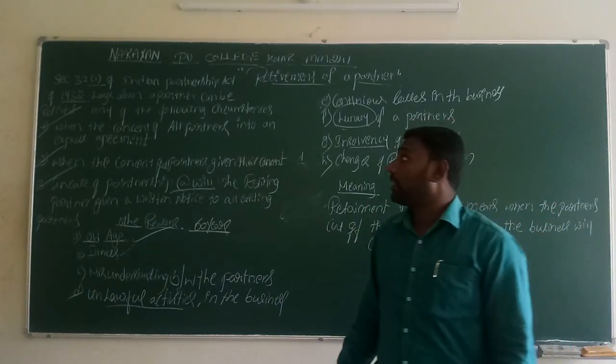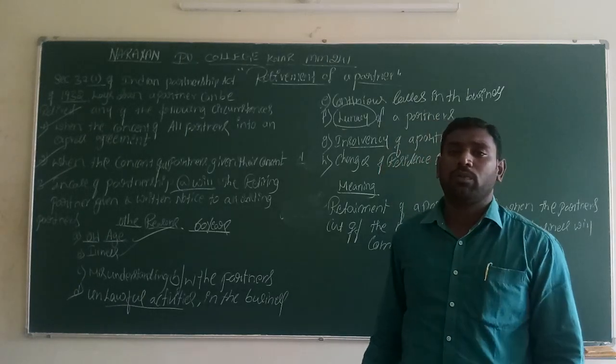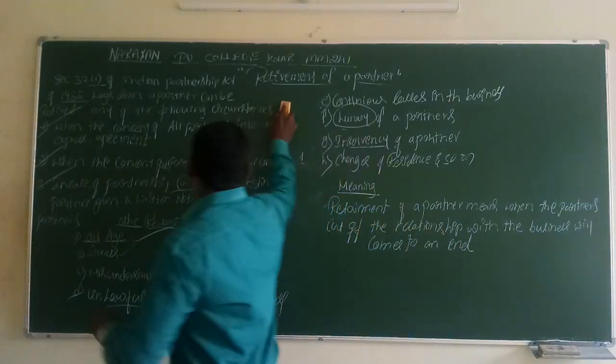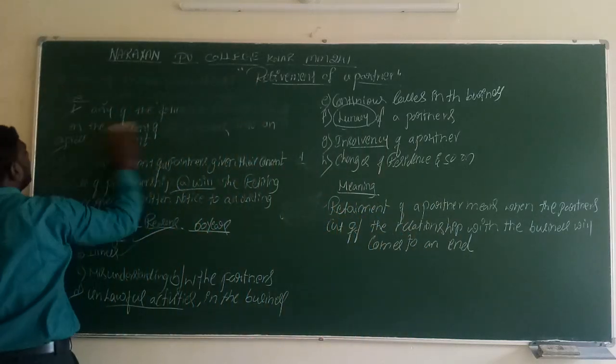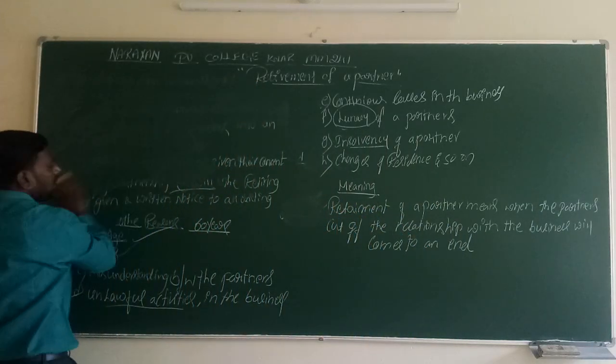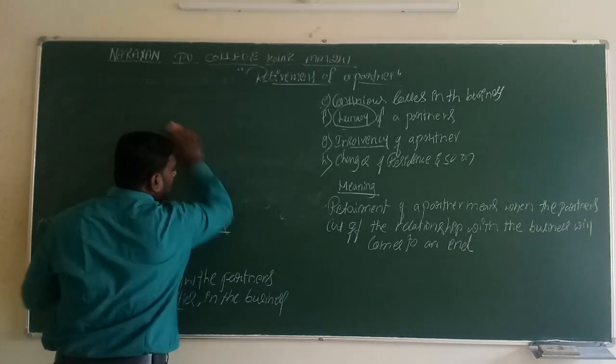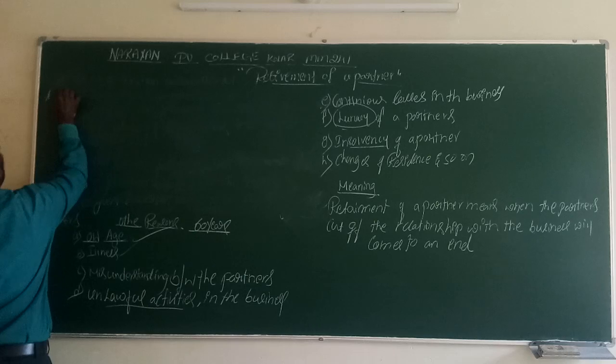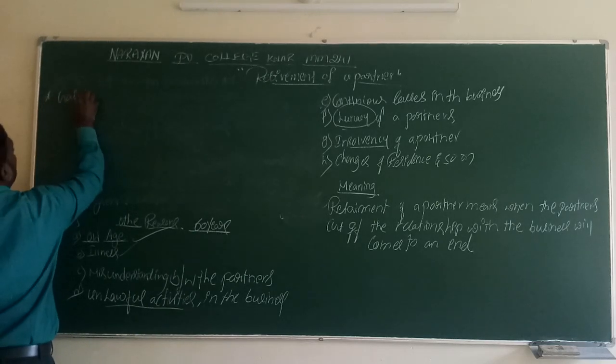So in case of the retirement of a partner, we have to deal with some ratios. The first ratio we have to learn is the gain ratio.